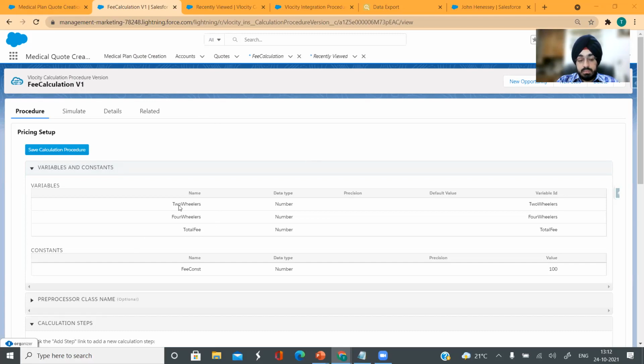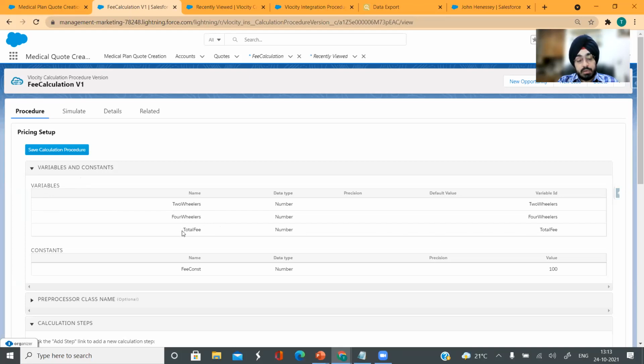So I showed you the JSON data for contact, where you are getting the number of two-wheelers and four-wheelers for each contact, right? Now, based upon the number of total vehicles, we want to calculate the total fee that a citizen has to pay. Now, what you usually do is any input JSON which is coming to this calculation procedure will be defined as a variable, and then any output that you want to send out, let's say total fee, will be defined as total fee here.